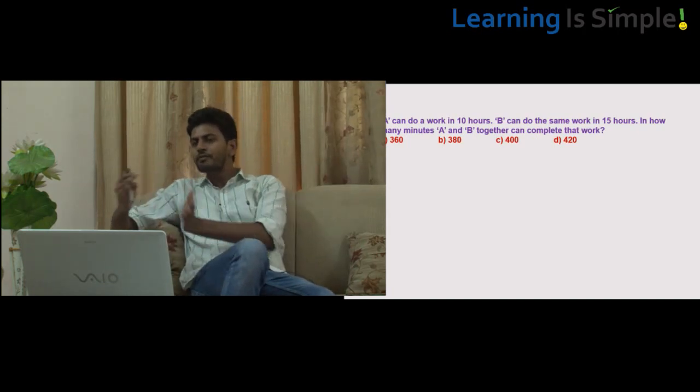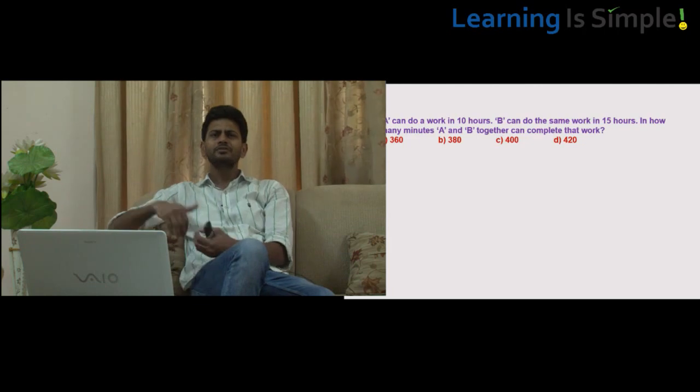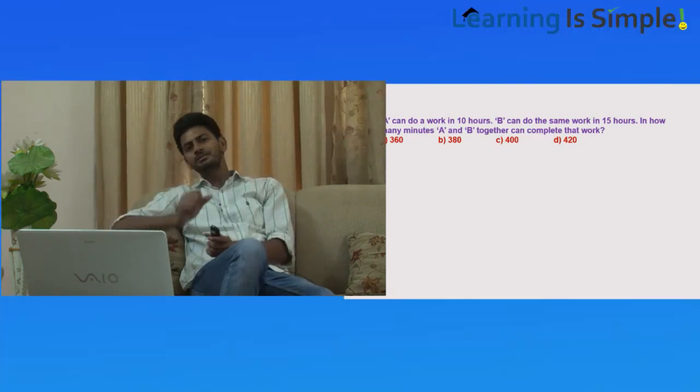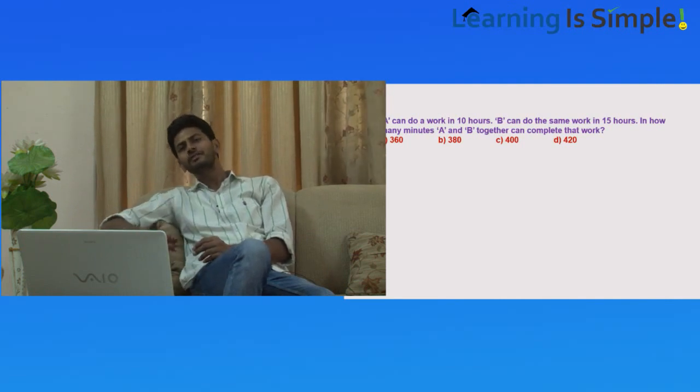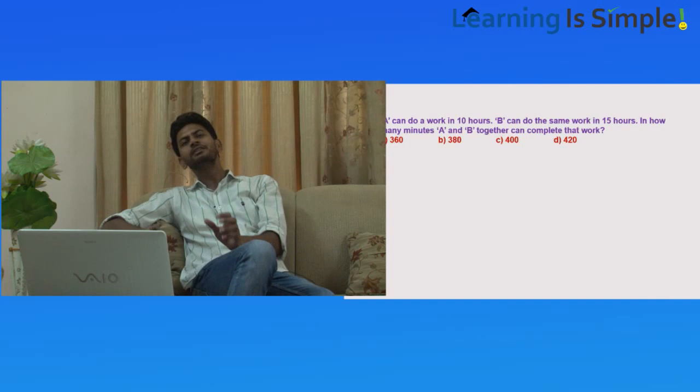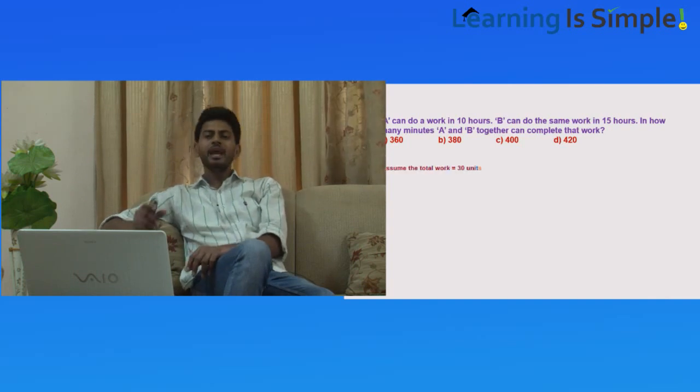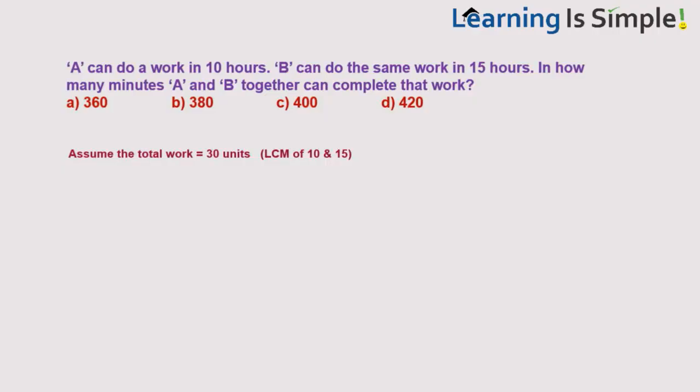But if you do this way, since you are dealing with fractions, it takes a lot of time. Sometimes the question is an easy one, and sometimes the question can be a little difficult. In that case, doing this way will take some time. That's why instead of doing that, the better way of doing this kind of questions is, we simply take the total work. Let me assume the total work be 30 units.